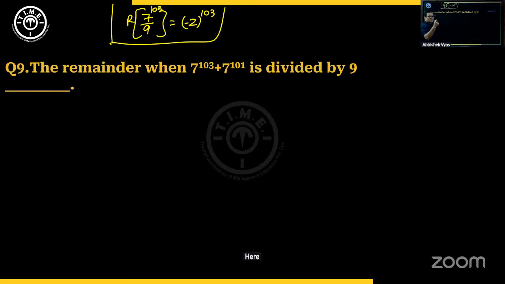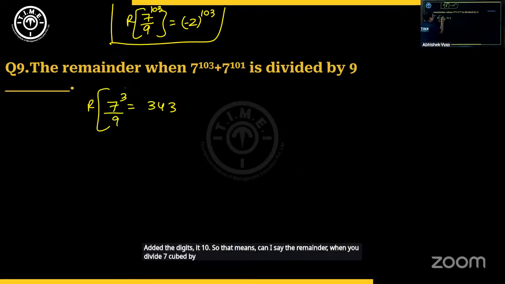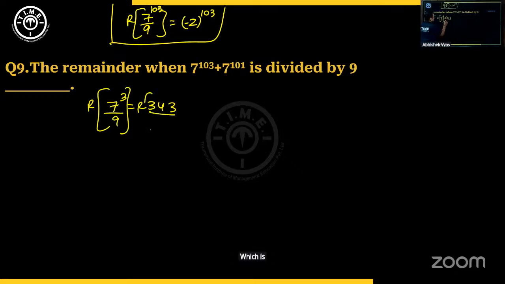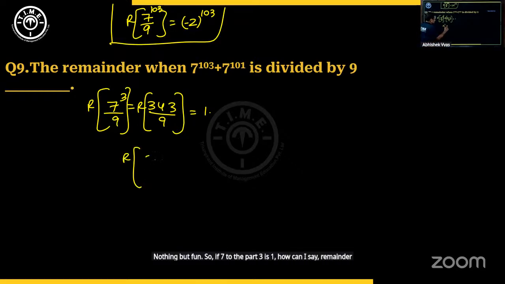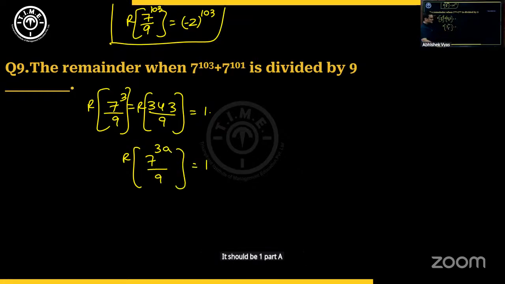Here, I ask you to observe something. Can we notice if you take 7 cube, it's 343. Add up the digits, it's 10. So can I say the remainder when you divide 7 cube by 9, which is nothing but 343 divided by 9, is 1? So if 7 to the power 3 leaves remainder 1, then the remainder when 7 to the power of any multiple of 3 is divided by 9 will be 1 power a, which is 1 only.